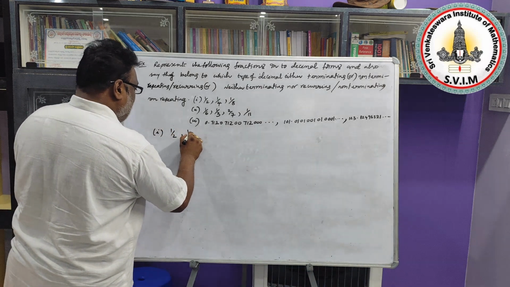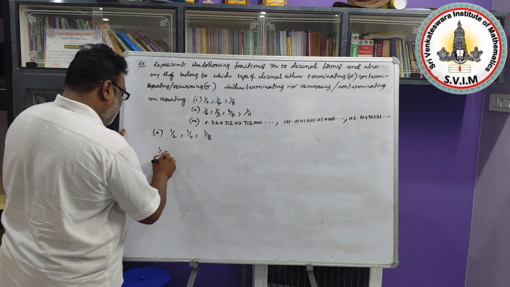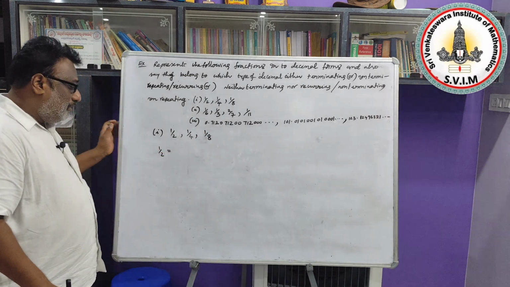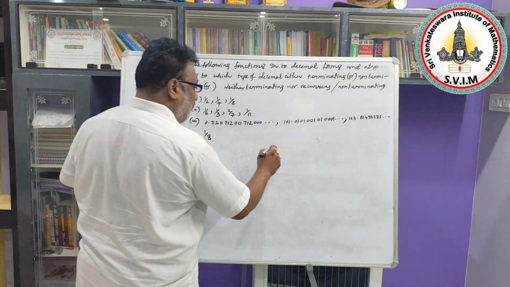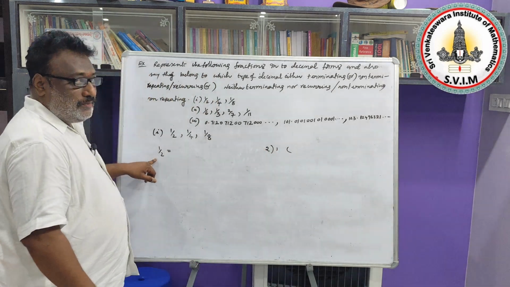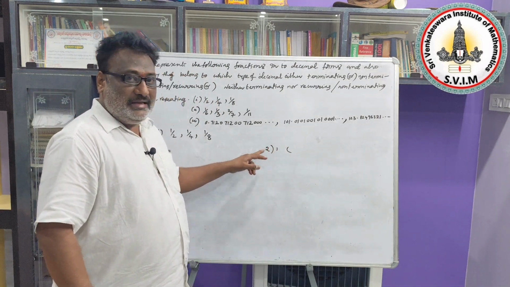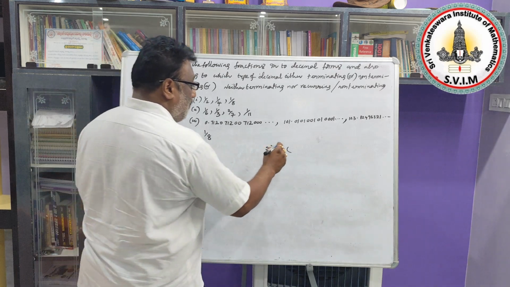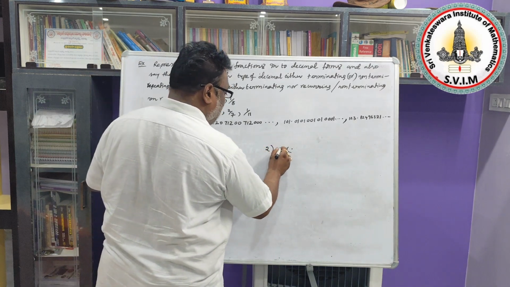1/2, 1/4, 1/8. So first I am going to write the decimal form of 1/2. To represent 1/2 in decimal form, we need to divide 1 by 2. The division is not possible because the dividend is less than the divisor. In such cases, we put a point in the quotient part. Then you can promote 1 to 10.